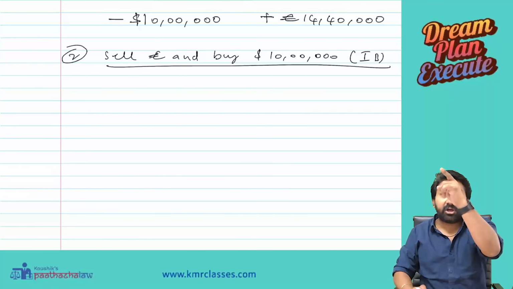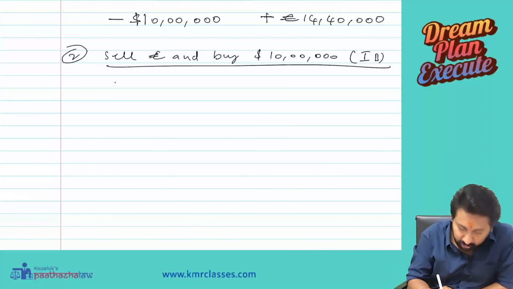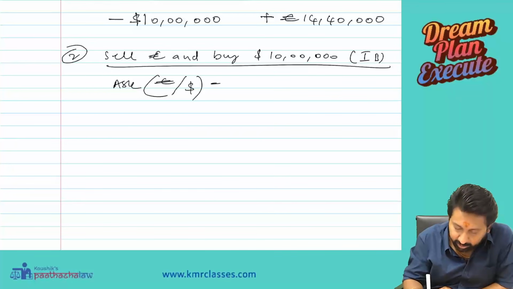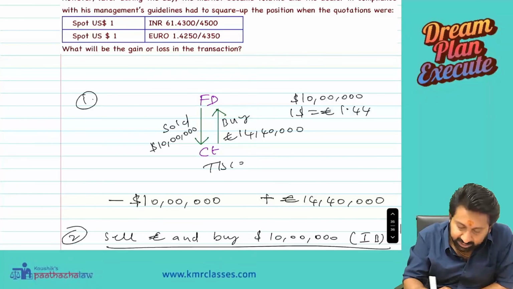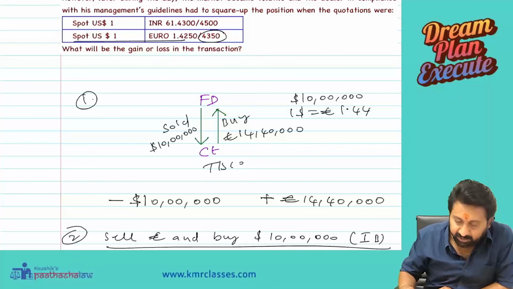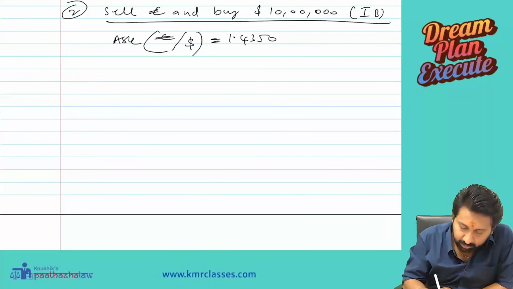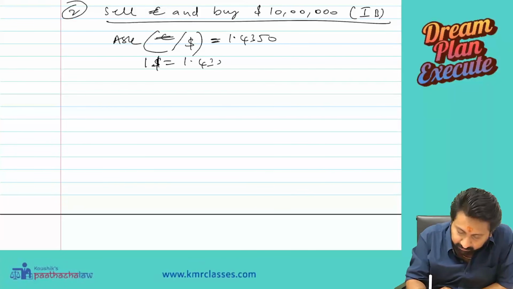Interbank has to sell dollar. Interbank sells at a higher rate. Higher rate will be the ask rate. So ask of euro by dollar, what is the rate? Dollar euro 1.4350. So $1 equals 1.4350 euro.